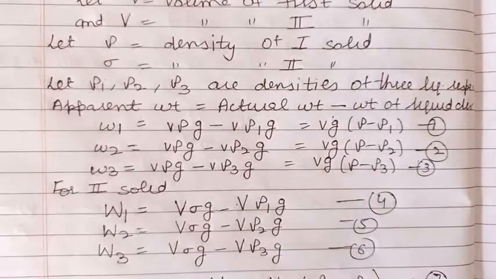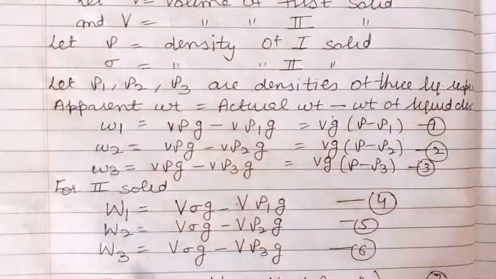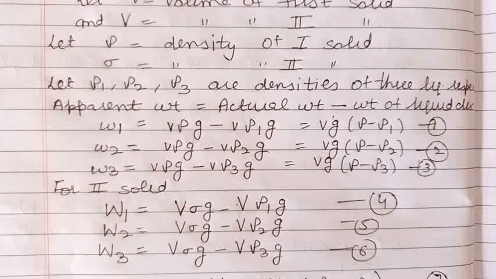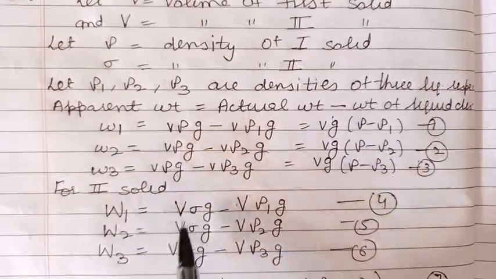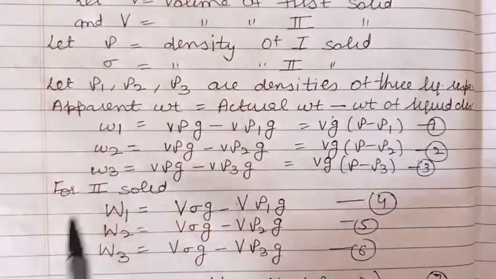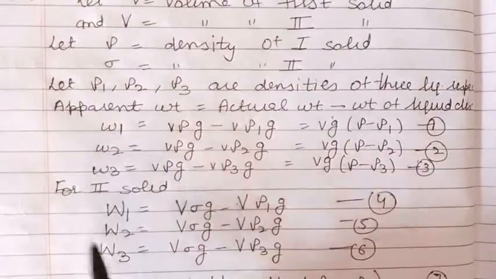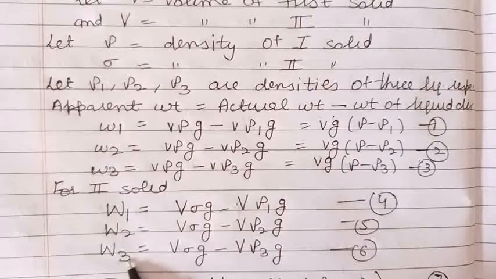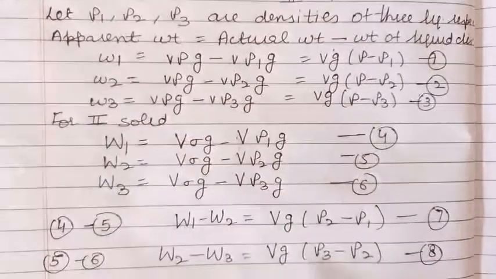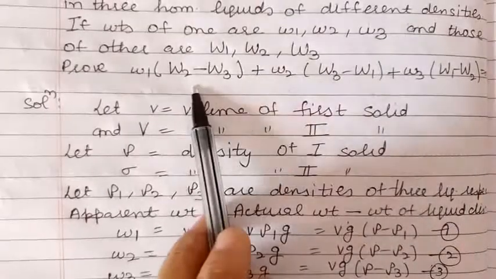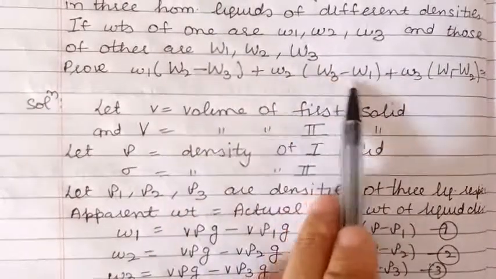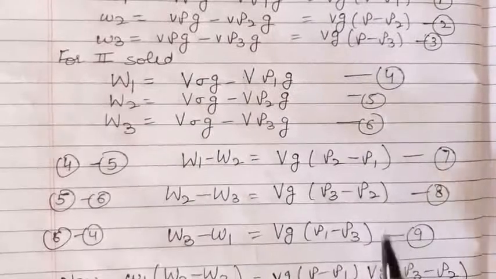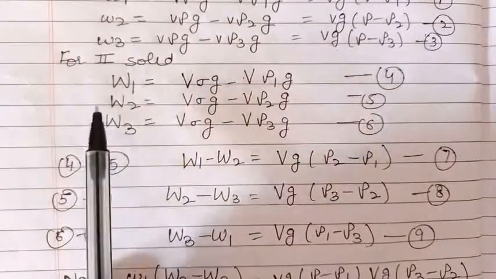In the same way, you can apply the same formula for the second solid in the three liquids. In that case, the density of the second solid will be taken in place of rho. So here in place of rho we will have sigma, and on the left side the apparent weights are w1, w2 and w3. So you will again get three equations. Now according to the requirement, we are to find W1 minus W2, W2 minus W3 and W3 minus W1. So let us subtract these equations taking two at a time.